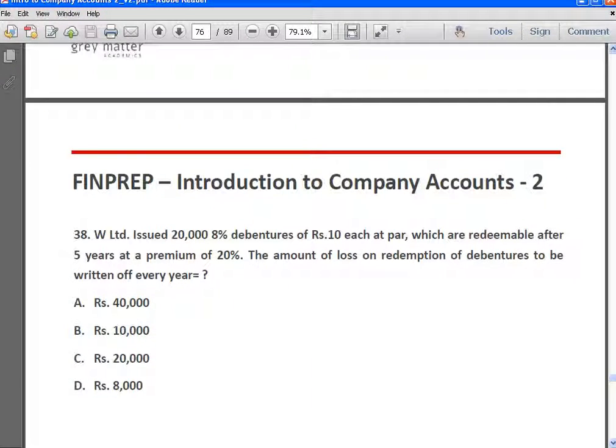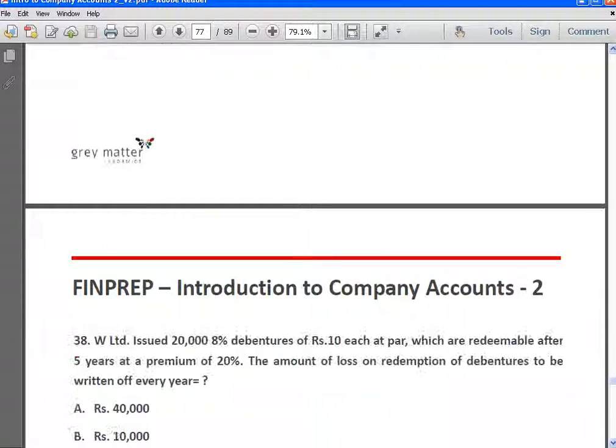Y Limited issued 20,000 8% debentures of rupees 10 each at par, which are redeemable after 5 years at a premium of 20%. What is the amount of loss on redemption of debentures to be written off every year? Okay, so here the premium on redemption is 2 rupees per debenture. So the total loss on 20,000 debentures is 40,000 rupees, right? And this 40,000 rupees has to be written off over 5 years, which means every year the amount to be written off to the P&L is 8,000 rupees.